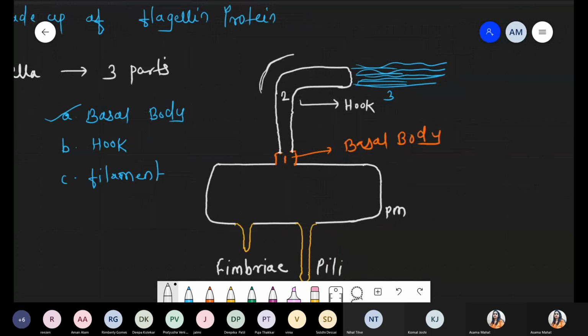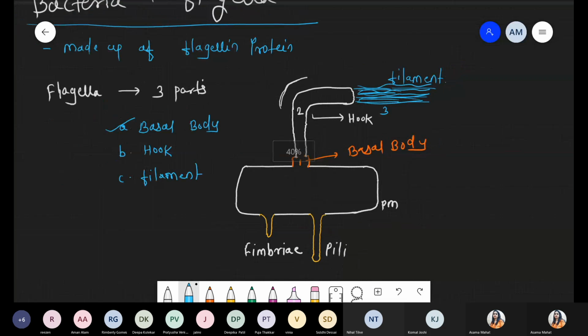And the third part is the long elongated fibril. This whole thing is a fibril, right? And this is called the filament. Filament is a very simple structure made up of protein. So these are the 3 parts present in bacterial flagella.